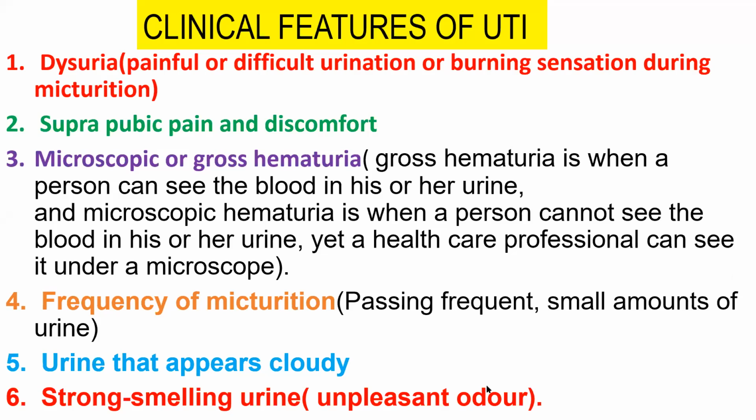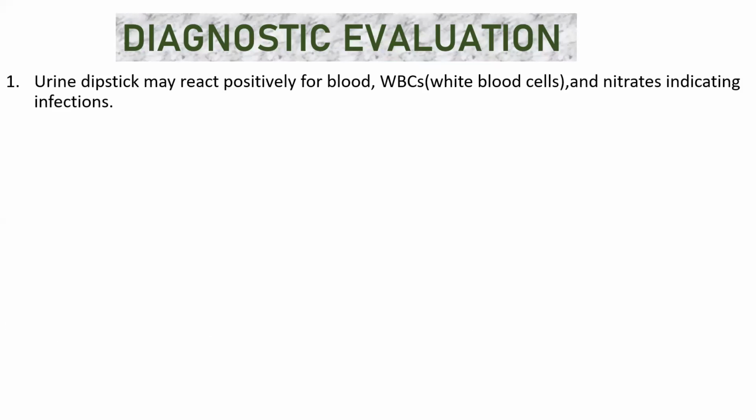That was the clinical features. Everyone is clear, right? Okay, let's move on to the diagnostic evaluation. Suppose a person suffers from urinary tract infection. Now it's your duty to know how he or she suffers from urinary tract infection. Now we need to diagnose. First of all, urine dipstick. The urine dipstick may react positively for blood, WBC, white blood cells, and nitrates, indicating infection.